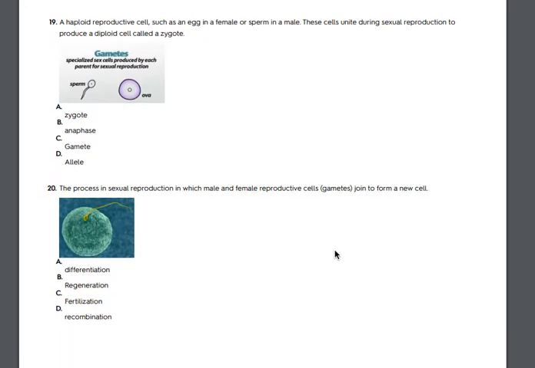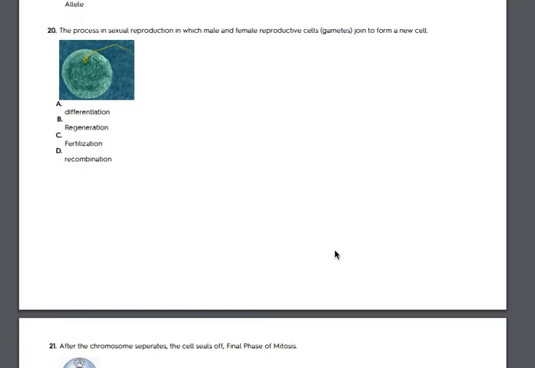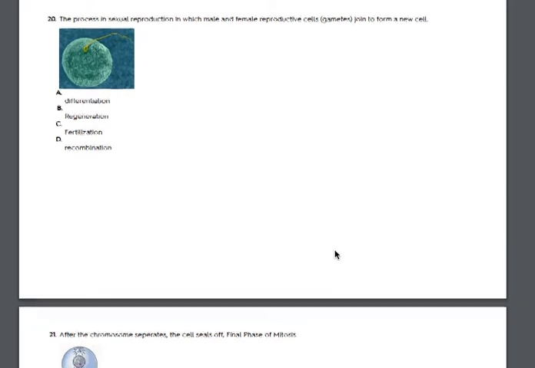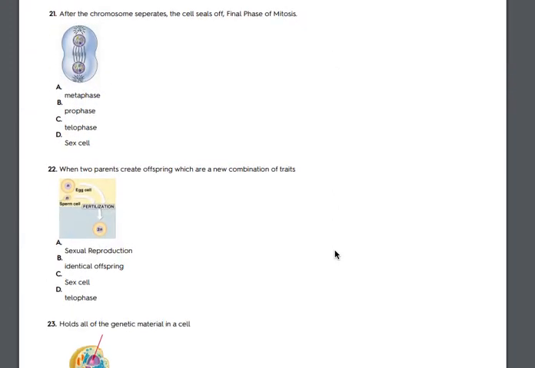19. A haploid reproductive cell such as an egg in a female or sperm in a male. These cells unite during sexual reproduction to produce a diploid cell called a zygote. A. Zygote. B. Anaphase. C. Gamete. D. Allele. 20. Process in sexual reproduction in which the male and female reproductive cells, gametes, join to form a new cell. A. Differentiation. B. Regeneration. C. Fertilization. D. Recombination.